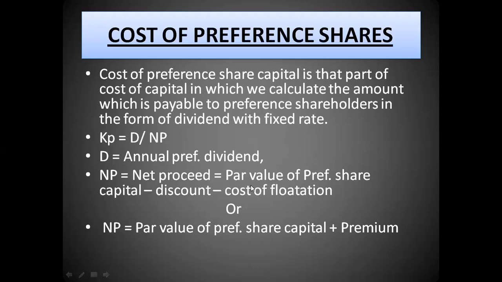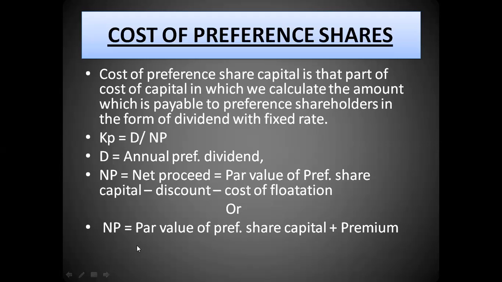So never calculate it on 100. Always calculate it on the issue price, which comes out after adjusting for the premium and discount. So the cost of flotation is always charged on issue price. So net proceeds in case of discount is par value minus discount minus flotation cost. And when we issue the shares on premium, then the net proceeds will be par value plus premium minus flotation cost, if any.